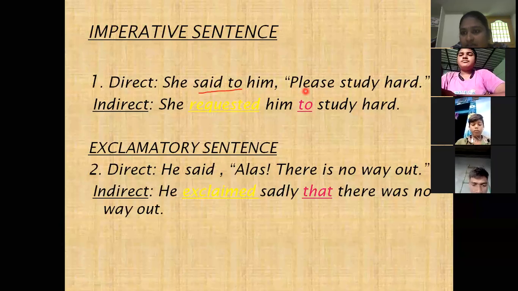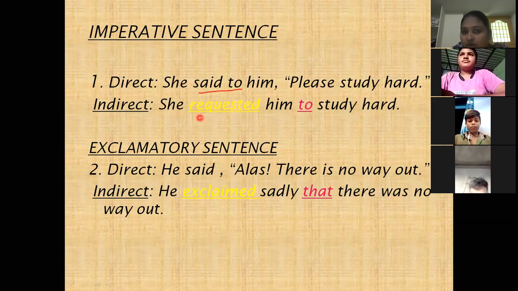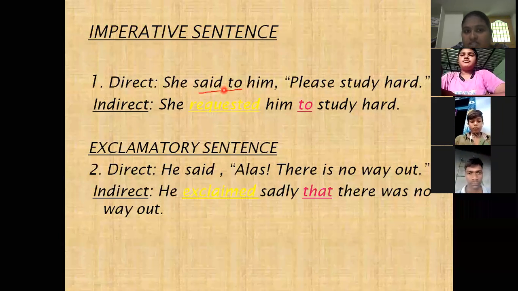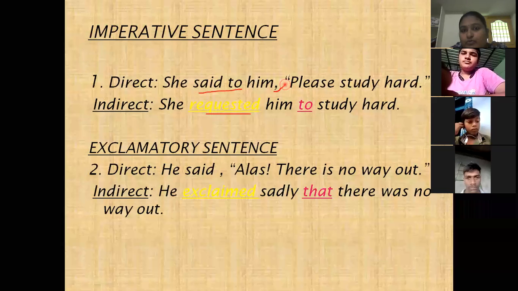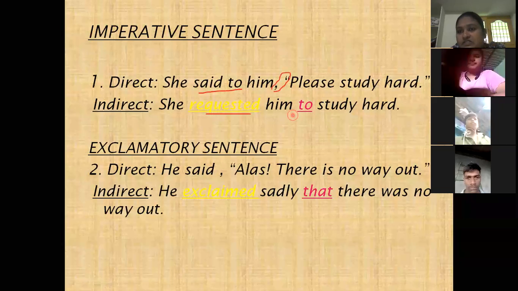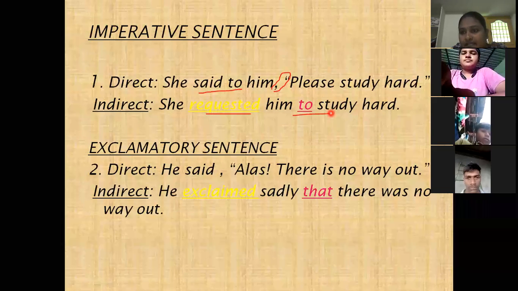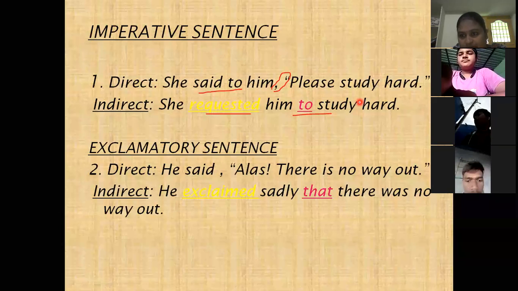But the given sentence is a request, so here we have to write requested. And next, coming to the connector, for imperative sentence, after removing inverted commas and comma, we have to use to as a connector to join reporting speech and reported speech.